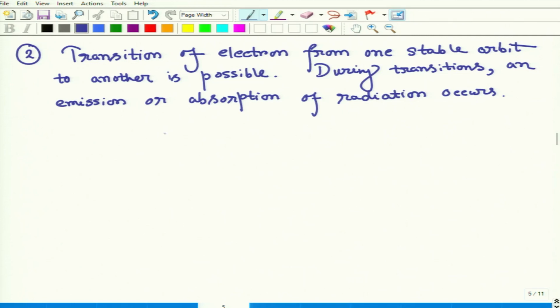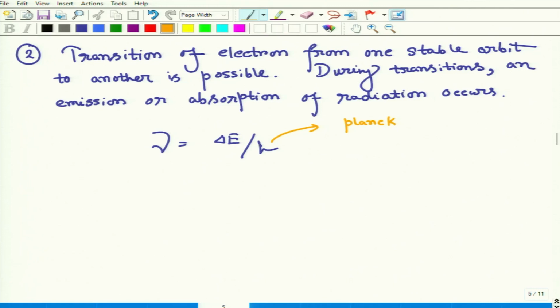And also the frequency of the radiation, let us say the new frequency of the radiation, would be delta E divided by h, where h is the Planck constant. As I mentioned before, at the time when Bohr was giving these postulates, Planck's constant was known to all.